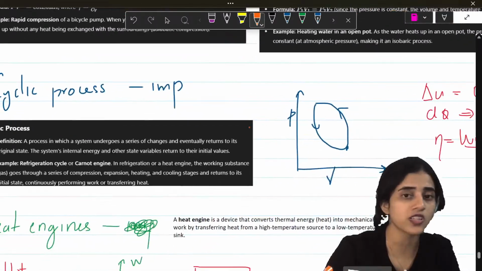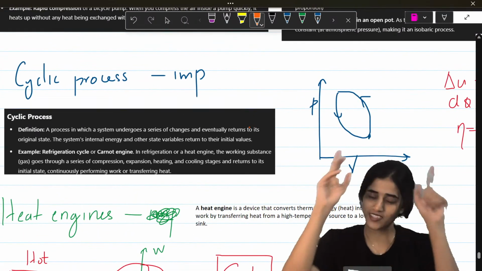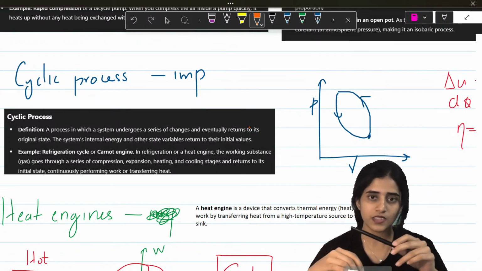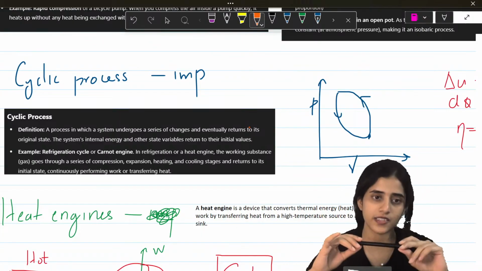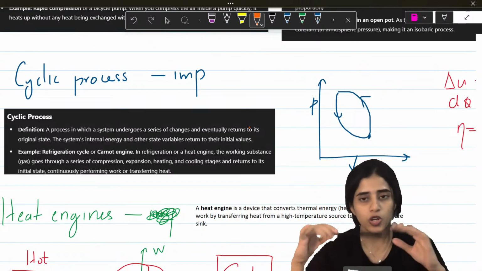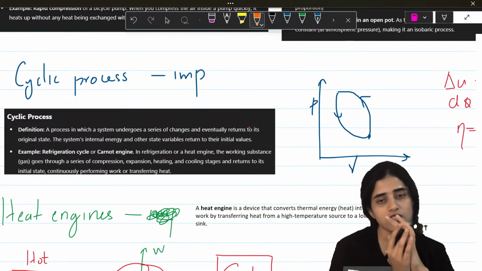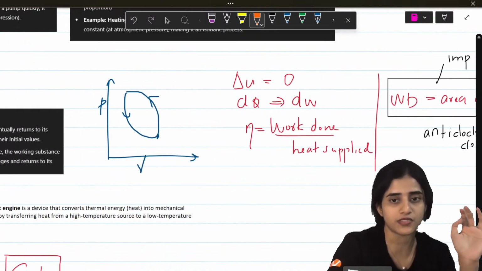Next, cyclic process, very important. A cyclic process is a process which is a closed loop. So wherever you start, you come back there. Whatever route you take, you always come back. Whenever you have questions to find out anything in these, you can always find the area under the graph.